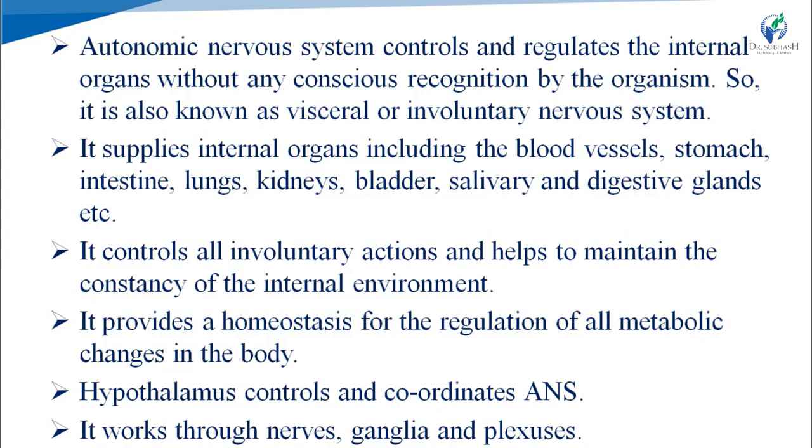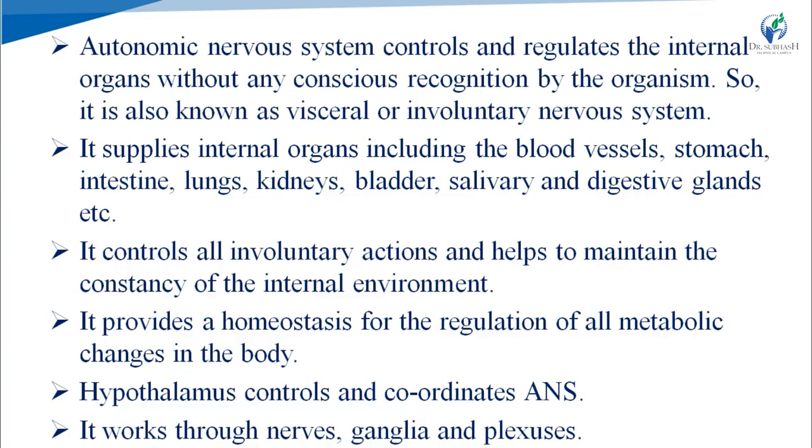Now, who controls this ANS? So, the hypothalamus, which is a part of our brain, controls and coordinates ANS, and ANS works through nerves, ganglia and plexus. We know that the functional unit of nervous system is the neuron, and a nerve is made up of many neurons. What is ganglia?